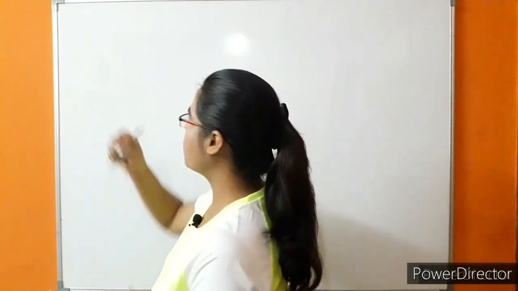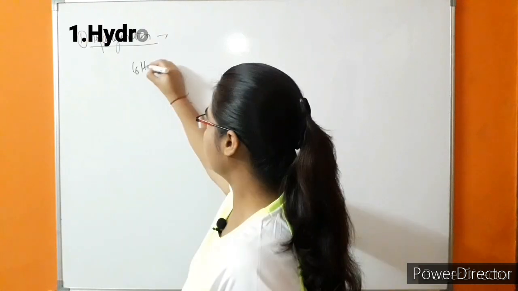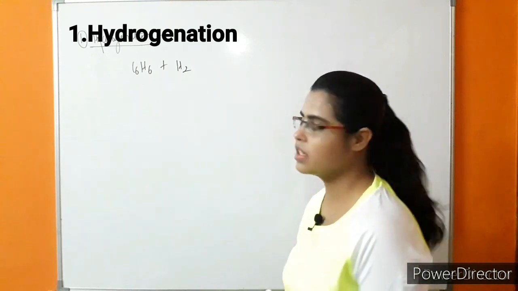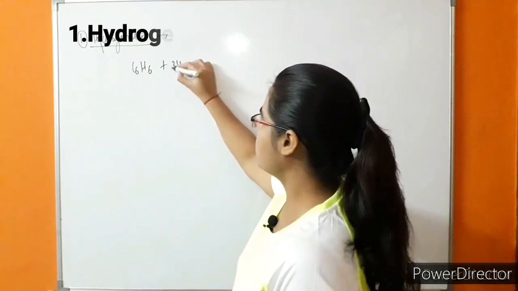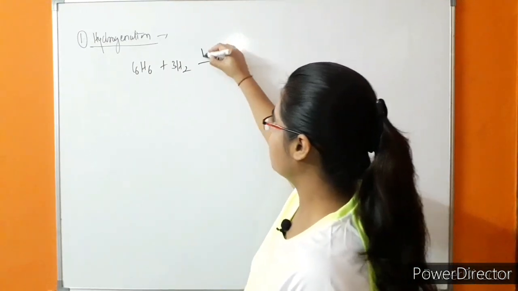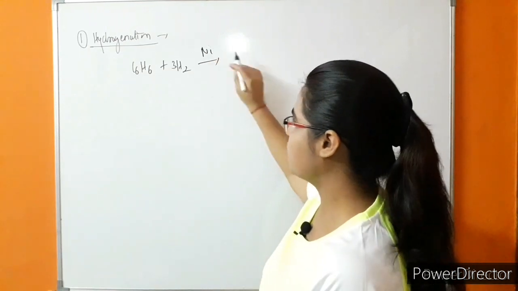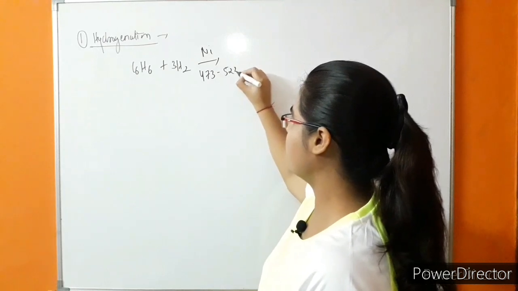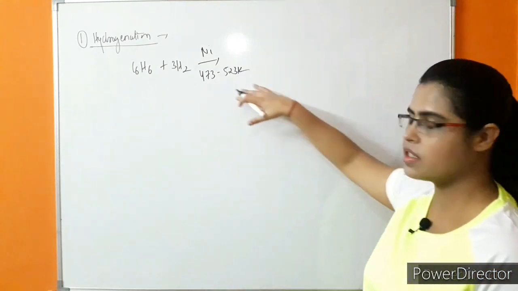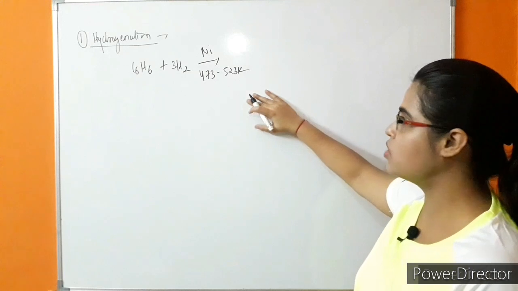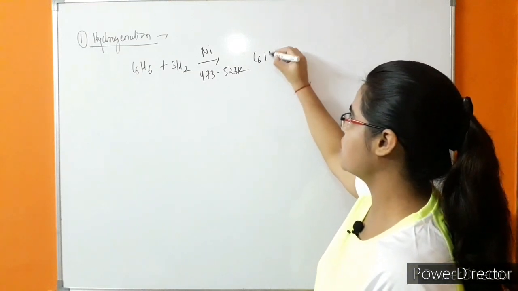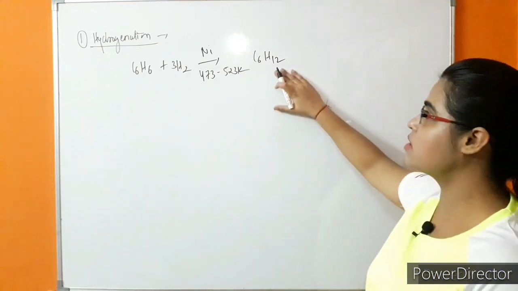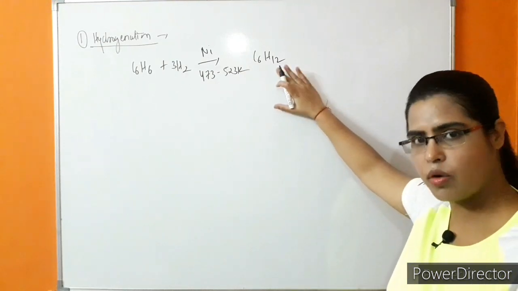So the first chemical property is hydrogenation. When the benzene ring is reacted with hydrogen, 3 moles of hydrogen are taken in the presence of nickel catalyst, and the temperature of the reaction is 473 to 523 Kelvin. So hydrogenation takes place, by which C6H12, that is saturated carbon compound, is formed. This saturated compound is cyclohexane.